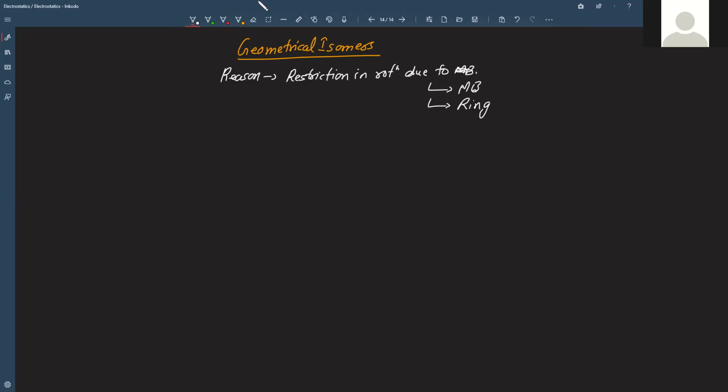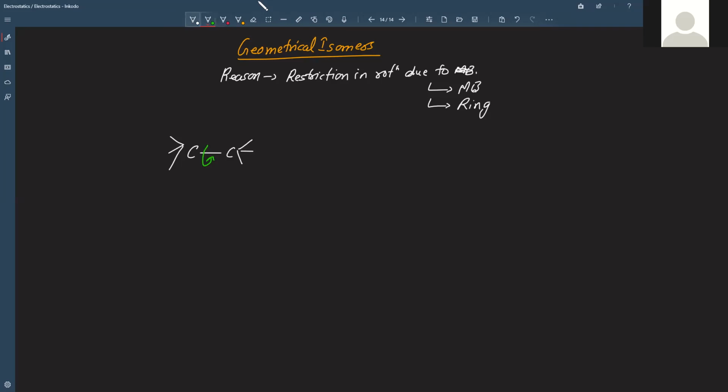Now, to understand what it means, suppose there is a C, single bond C, and then there are 3 groups here and 3 groups here, right? Now rotation about this CC bond is possible because this is a sigma bond.